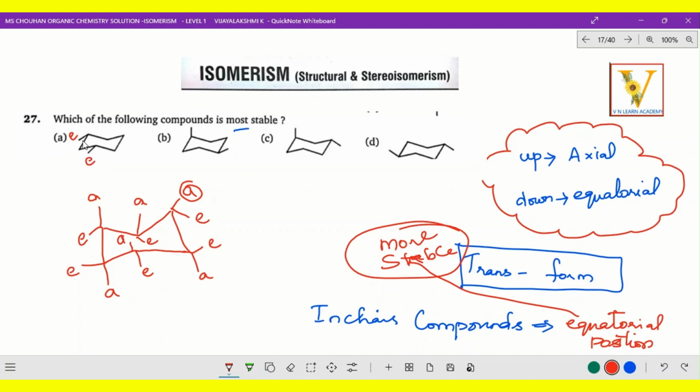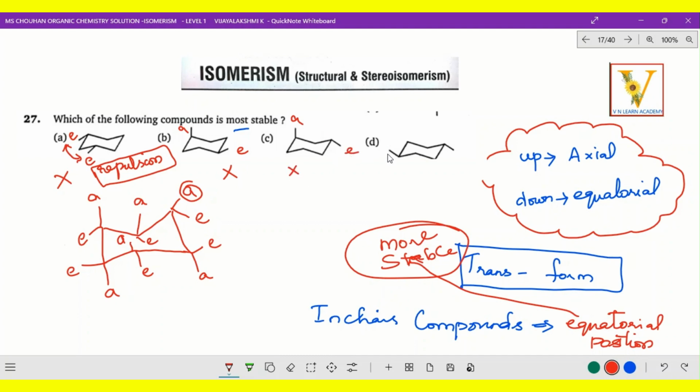Actually, when we are talking about this compound, the equatorial points are very close. When it is too close, repulsion will take place. Repulsion means it will not be stable at all, as they fight each other. Now this is axial and this is equatorial, both on opposite sides, so this also will not be stable. And the same way in the next one, this is axial and this is equatorial.